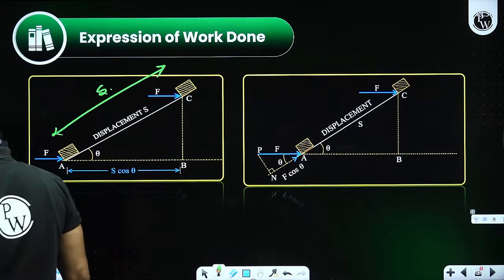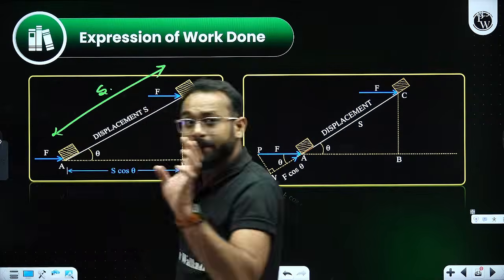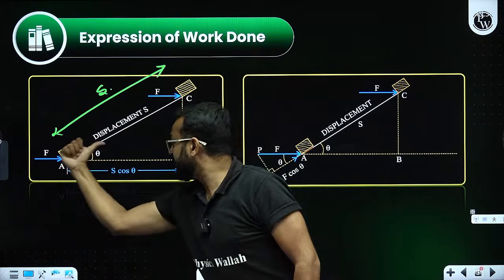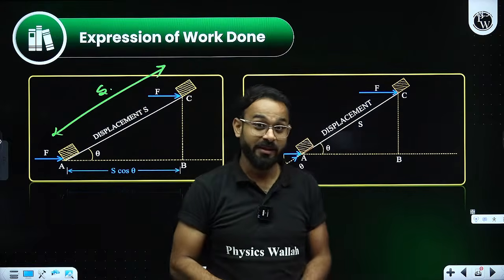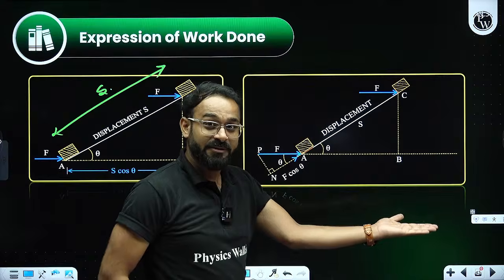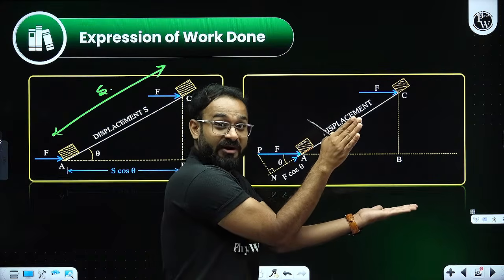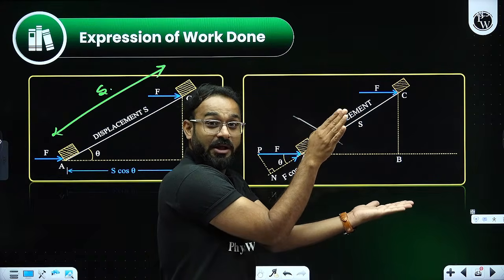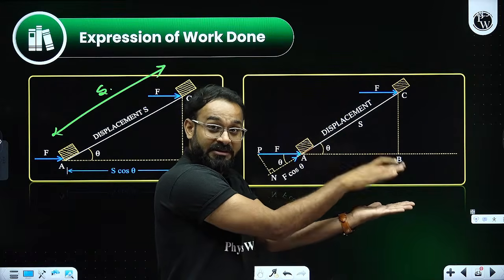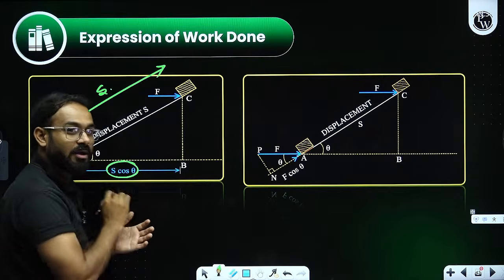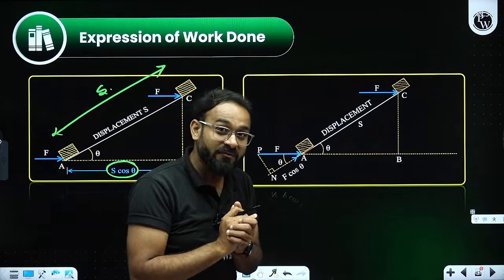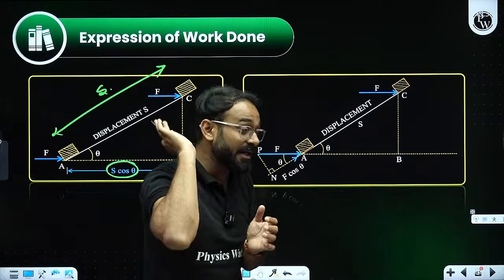Because the force is in this direction and displacement is in the upward direction, I need to take a component of displacement. That is going to be S cos theta. The component of displacement is S cos theta in that case.